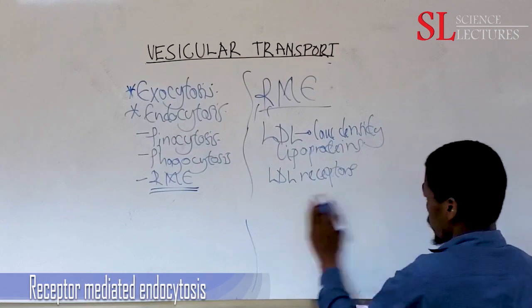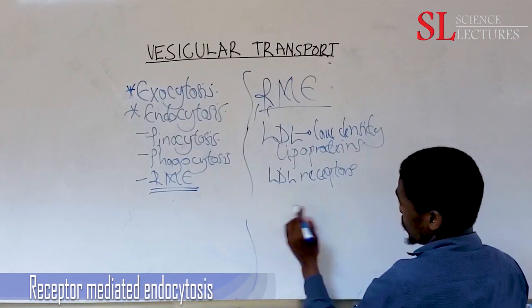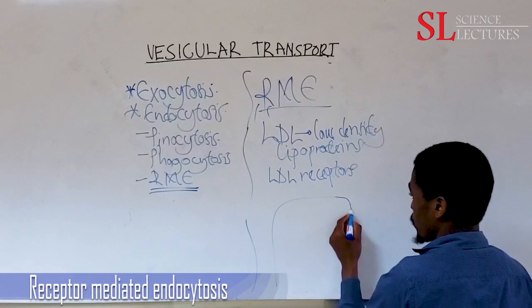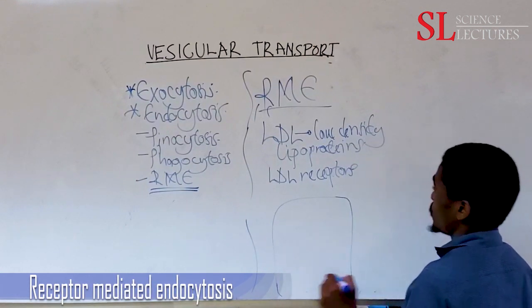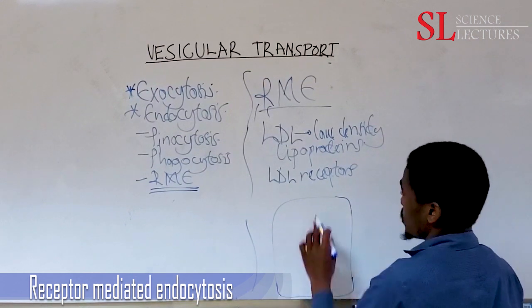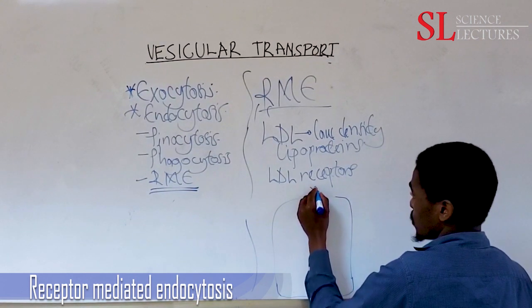So this is what will happen. Let me sketch a cell. Let's say we have a cell, and this cell has the LDL receptors.